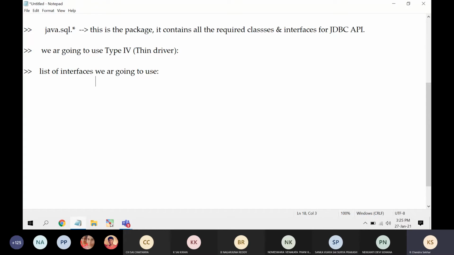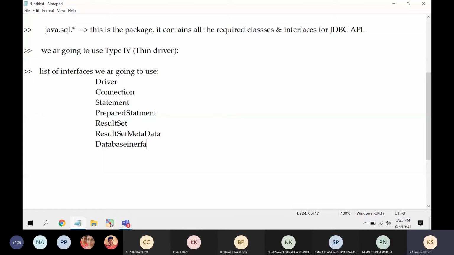The list of interfaces we are going to use: Driver interface, Connection is one interface name, Statement is one interface name, PreparedStatement is one interface, ResultSet is one interface, ResultSetMetaData, DatabaseMetaData interface. These are the list of interfaces.